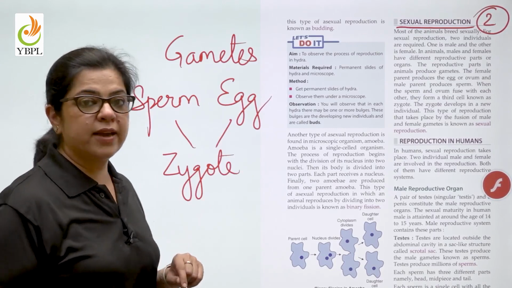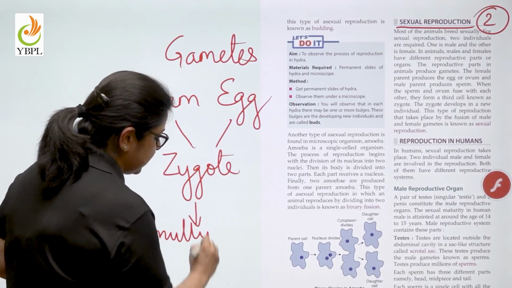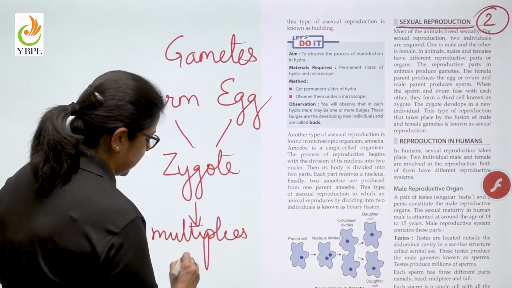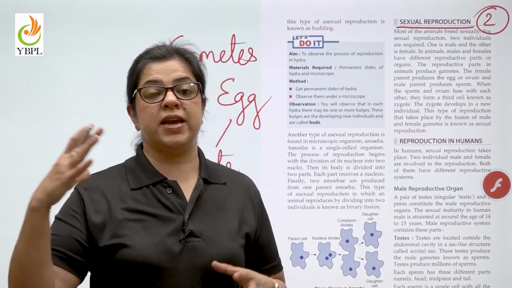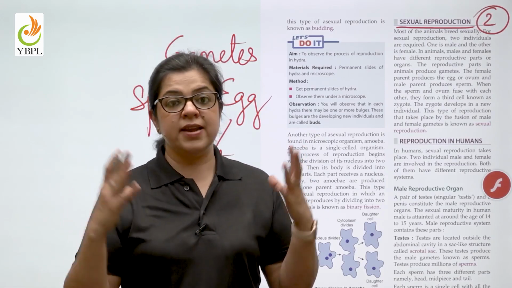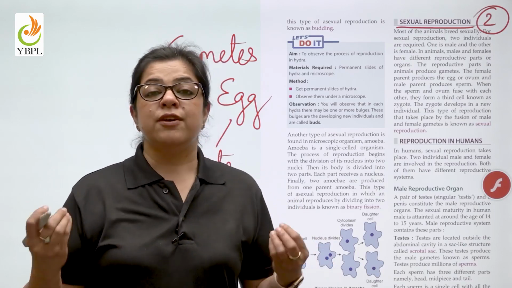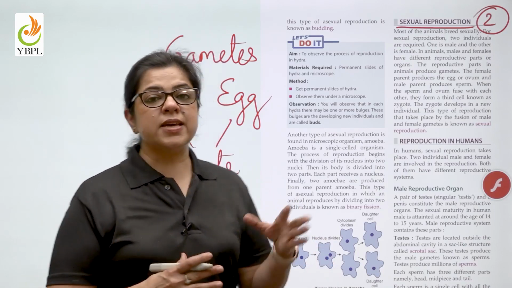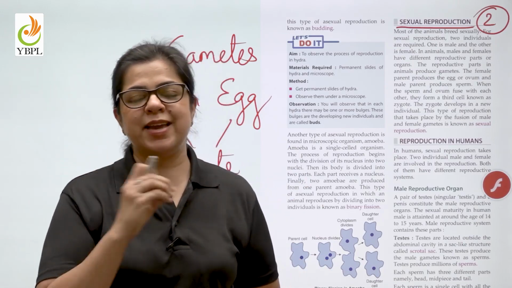And what happens to the zygote? The zygote divides into many cells. It multiplies into cells, some of which take shape of the hands, some of which the head, in case of birds, the wings, in case of fish, the fins, etc. So, this is how the process of sexual reproduction takes place in brief.